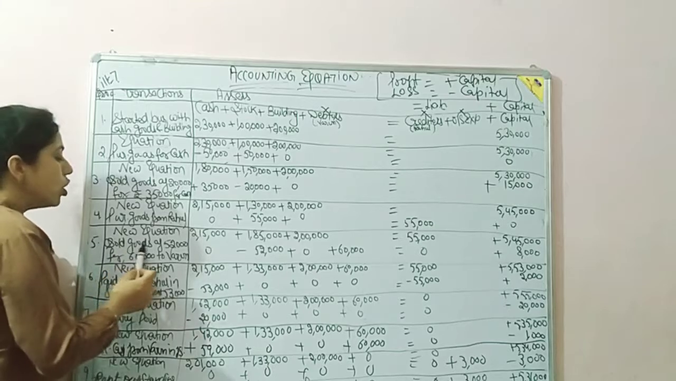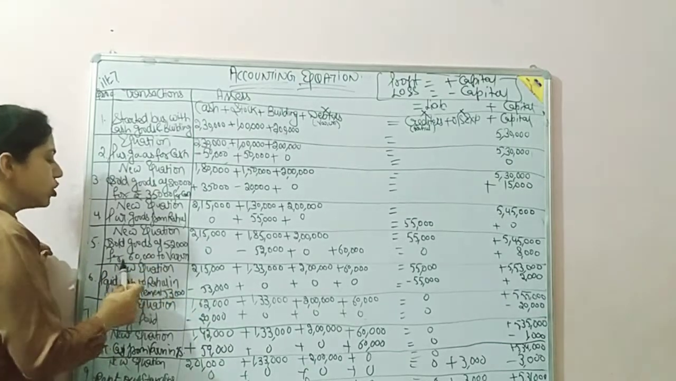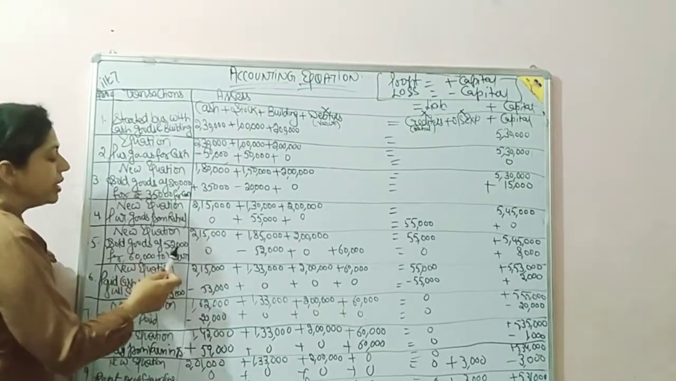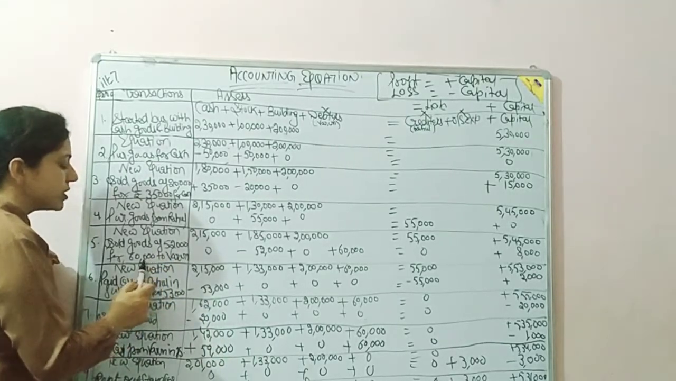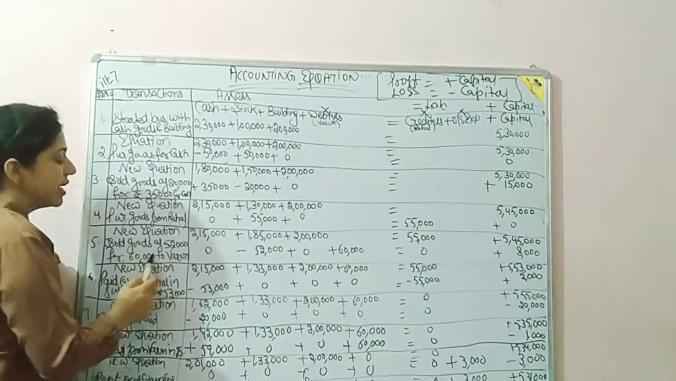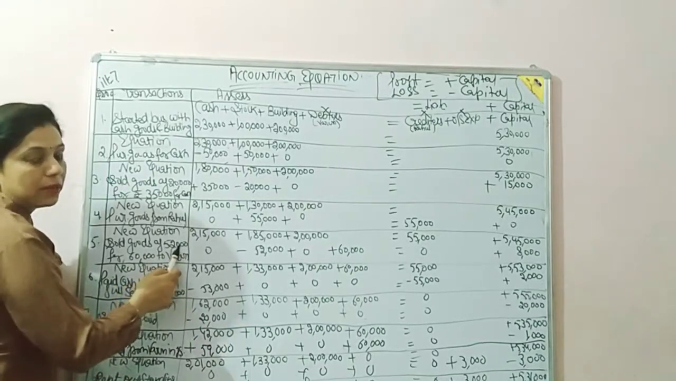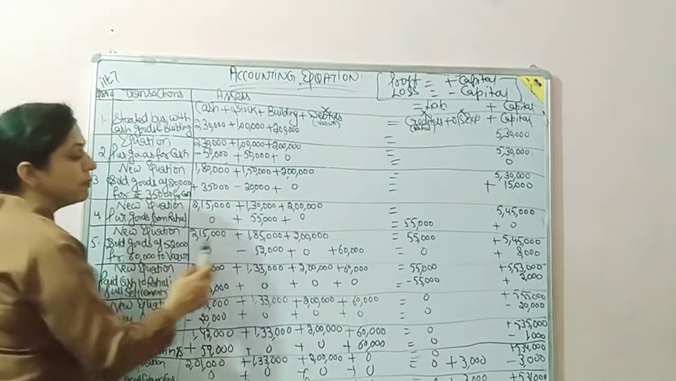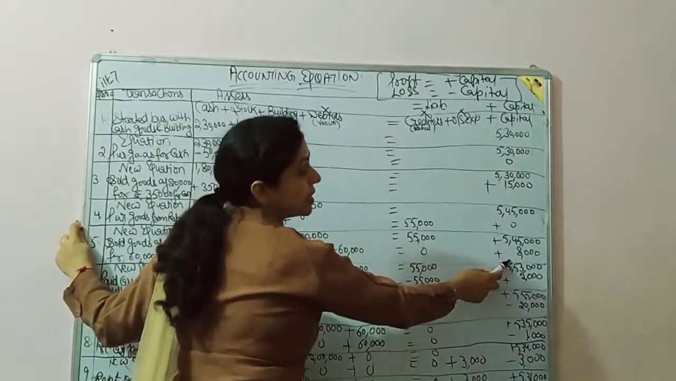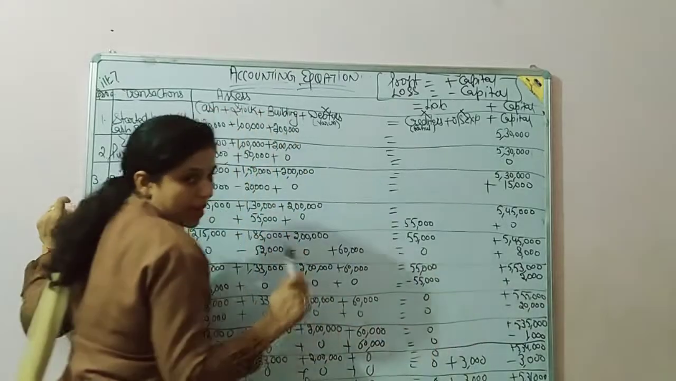Next is sold goods of 52,000 for 60,000. As you read the statement, sold goods of 52,000 for 60,000, that means there is a profit of 8,000. So this 8,000 will be added in capital.